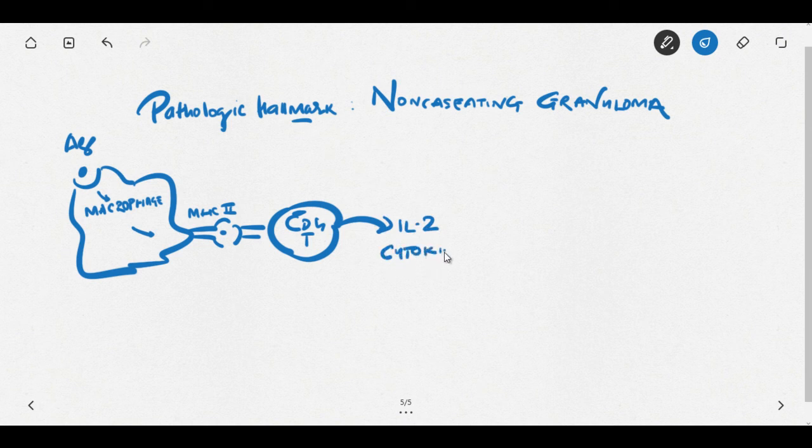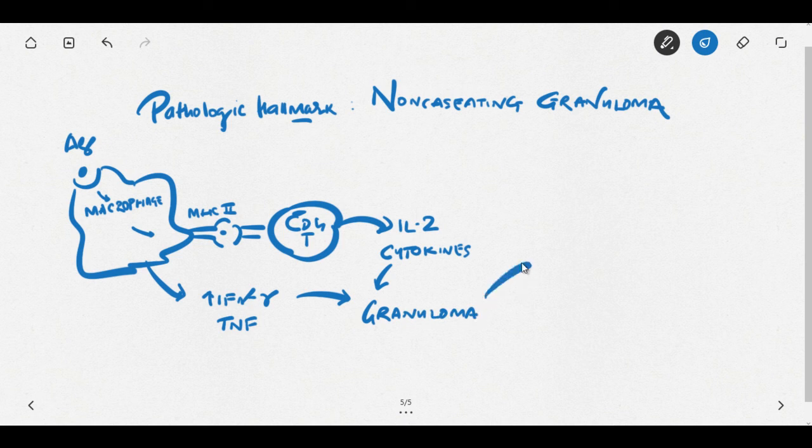The macrophages also release cytokines, predominantly interferon gamma and TNF alpha. Together, interleukin 2, interferon and TNF attract more and more macrophages, T cells, and plasma cells, and they form a collection of inflammatory cells known as granuloma.